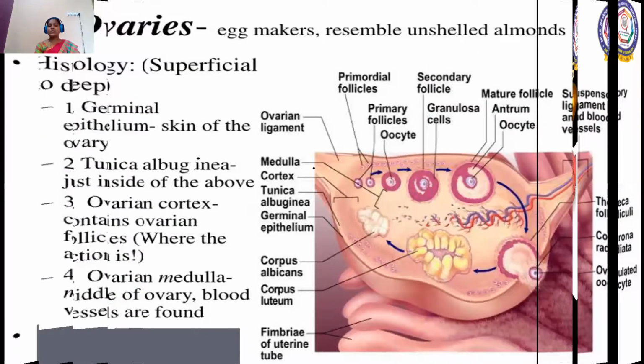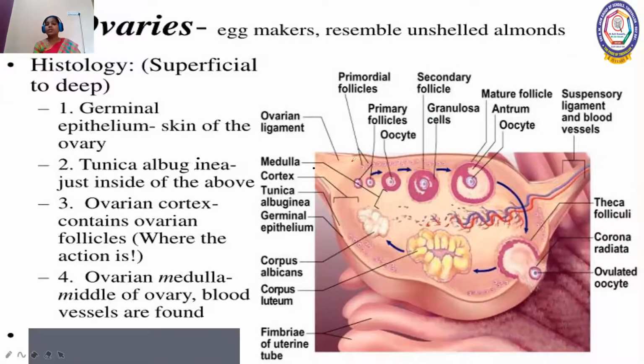When you see the structural details of the ovary, the ovarian wall is made up of cubical epithelium, which we call the germinal epithelium. In your lower classes, you have learned about different types of epithelium, and one of the types is cubical epithelium.